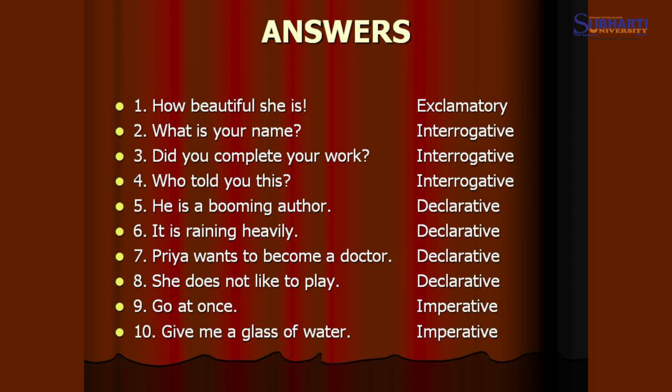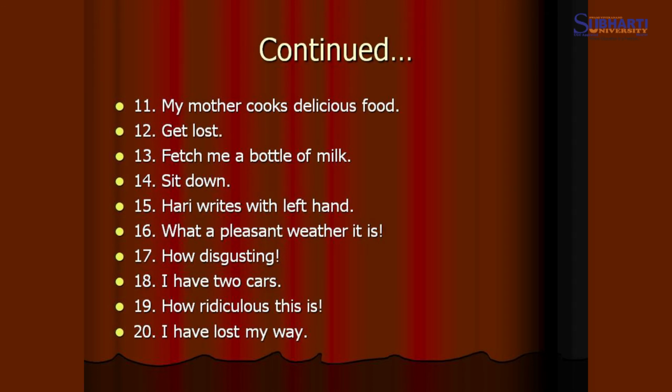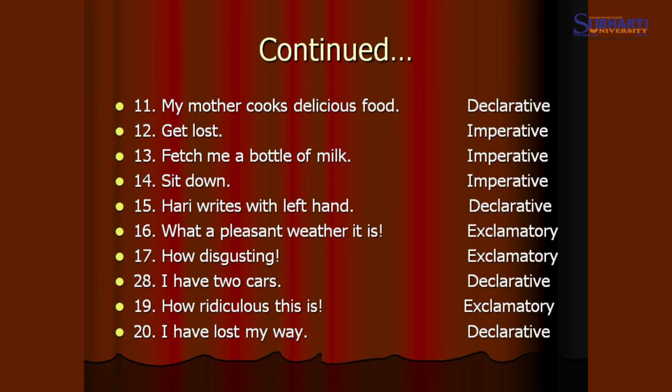Give me a glass of water. Again, it is a request, and a request is an imperative sentence. My mother cooks delicious food. Again, it is declarative. Get lost. It is a kind of annoyance being shown, and it is a strong emotion, but with an order, get lost. So, it is imperative.